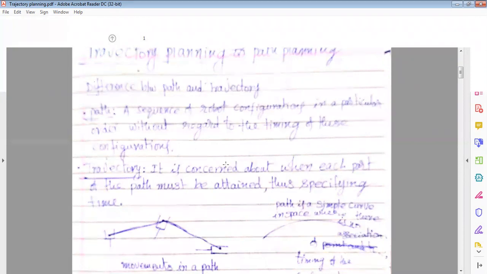Today I will take a short lecture on trajectory planning and path planning. In this lecture, I will discuss only the difference between trajectory planning and path planning, and what joint space trajectory and Cartesian space trajectory are. What are the different kinds of trajectory planning and their applications? So this is about this lecture.